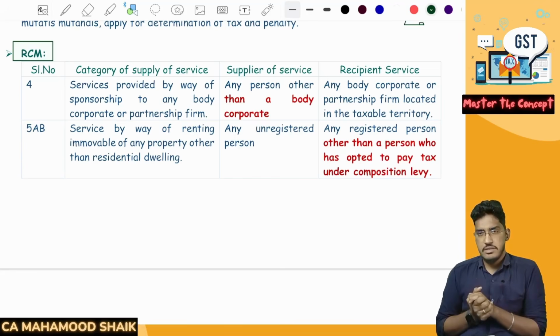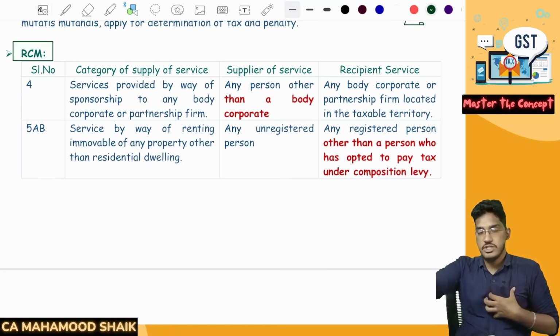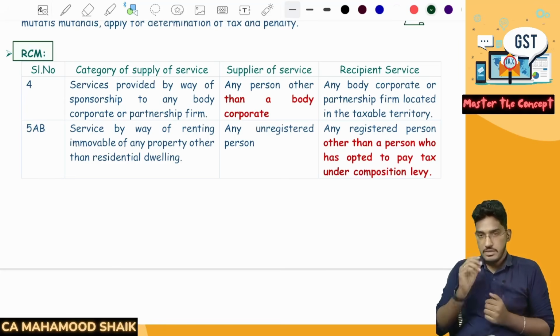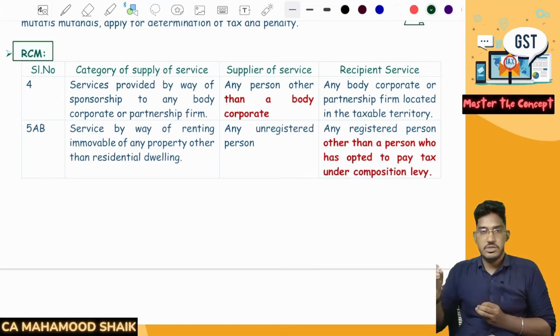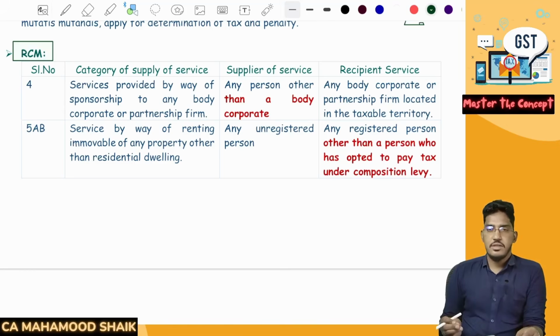What is the reverse charge mechanism? Generally under forward charge mechanism, the service provider will collect the amount of GST from the recipient and deposit it with the government. But under reverse charge mechanism, what will happen? The service recipient only will deposit the amount of GST with the government. So we have understood a list of services which are attracting GST under reverse charge mechanism, where the service recipient himself is required to go and deposit the amount of GST with the government. For a few services, there are amendments.